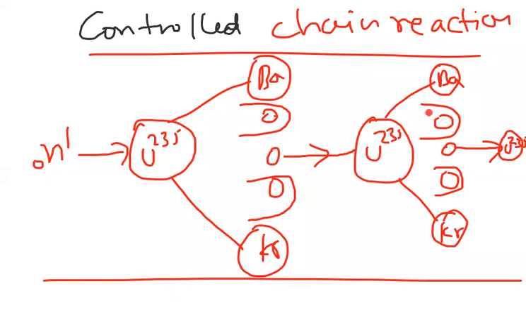Again we get 3 neutrons, 2 are absorbed and only 1 is allowed to participate in this nuclear fission process. So it happens in a controlled way. It is not increasing as it wishes. In the previous case, it increased 3 times every time, but here it's not like that.